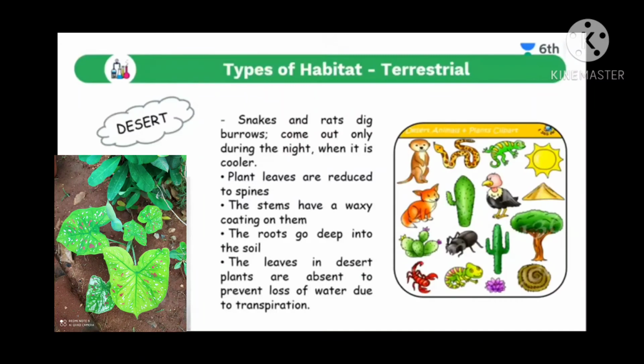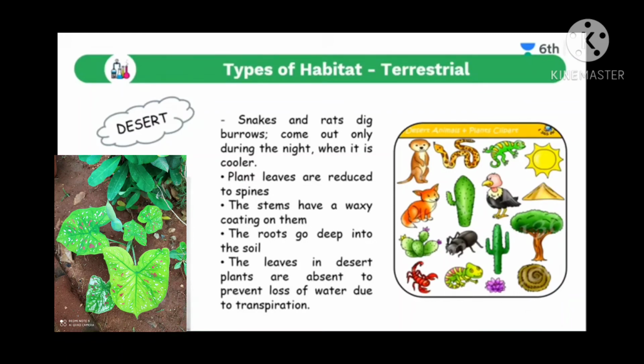Now let us move on to the types of habitat, that is, the terrestrial habitat. First one is terrestrial habitat. In terrestrial habitat, we again divide it into desert, mountain regions and grasslands. First we shall discuss deserts. Here in deserts, snakes and rats dig burrows and come out only during the night when it is cooler. You know that in the desert it is very hot due to the presence of sand. There are no cool climatic conditions there. Rainfall is very less, so it is very hot.